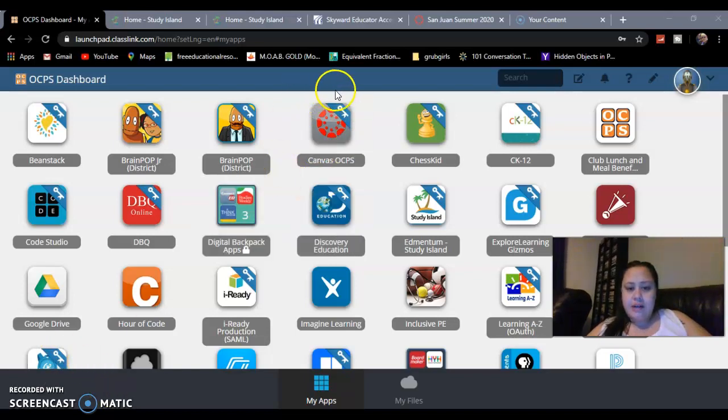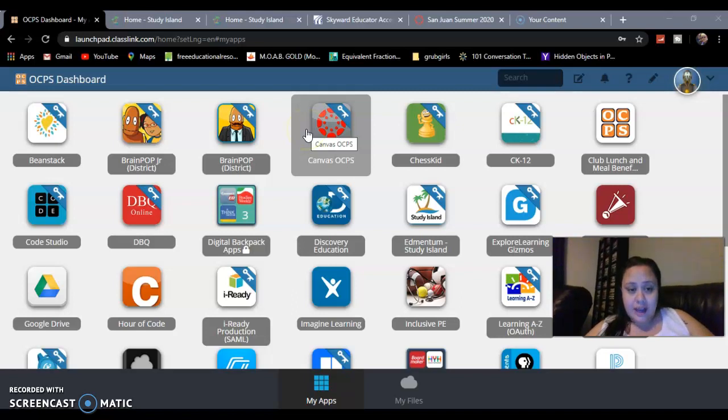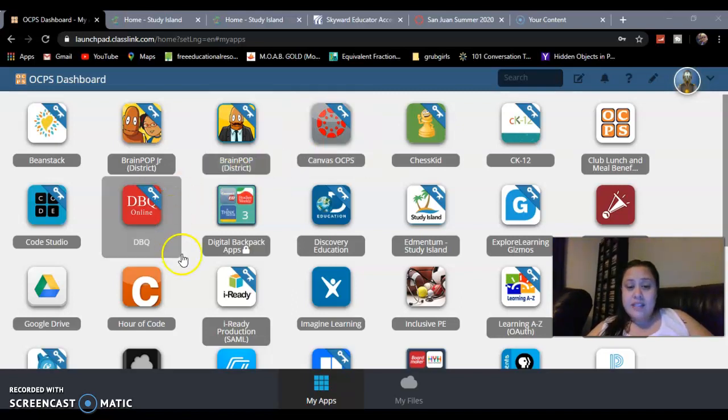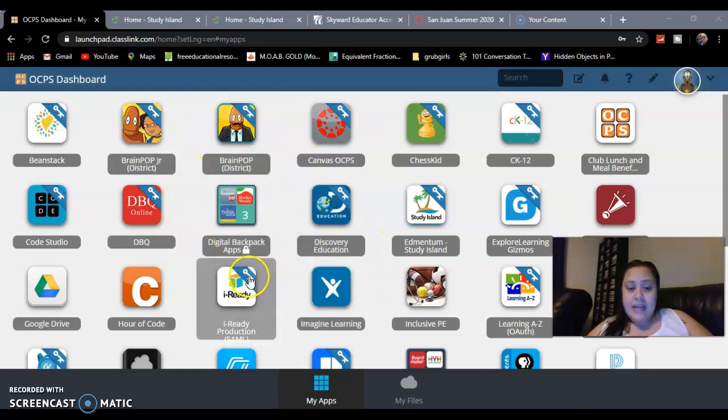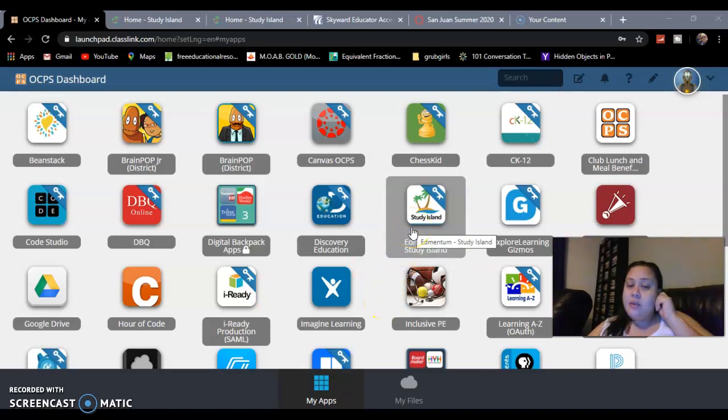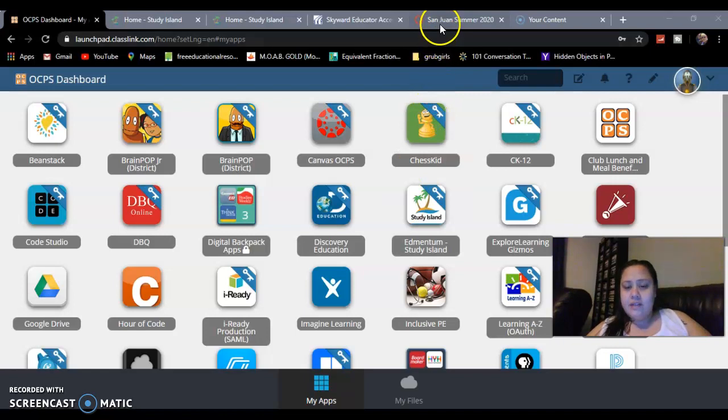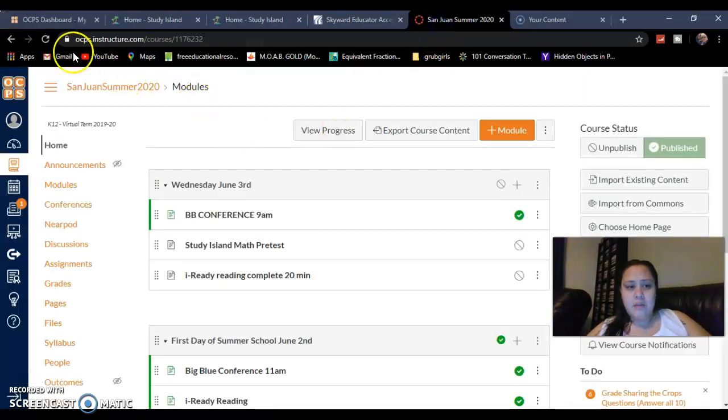We should know that right now Canvas is how we get on to see all the stuff that we need to do for the day. But I may also assign you stuff on some of these different apps like BrainPop Junior or iReady, or even what I'm going to show you today, Study Island. So whenever you see assignments that say apps that need you to go back into Launchpad, go right ahead. Your Canvas will still be open, like mine is open right here.